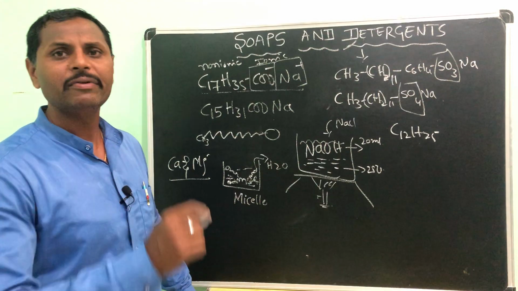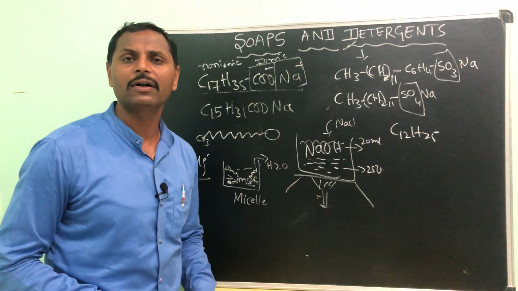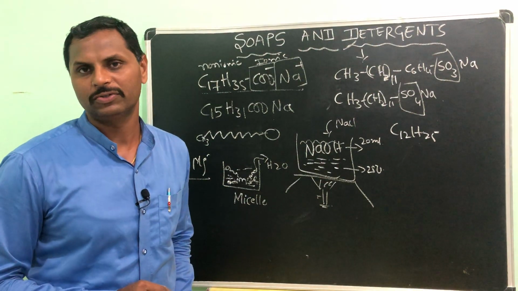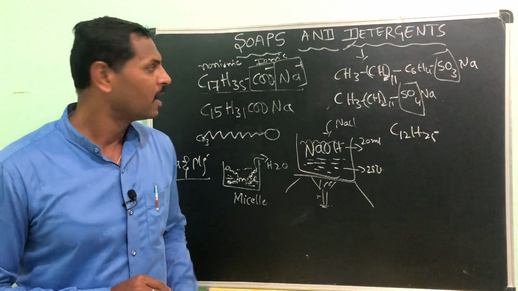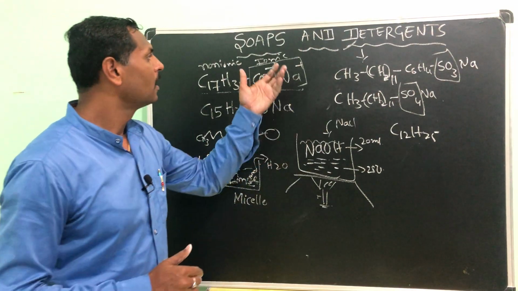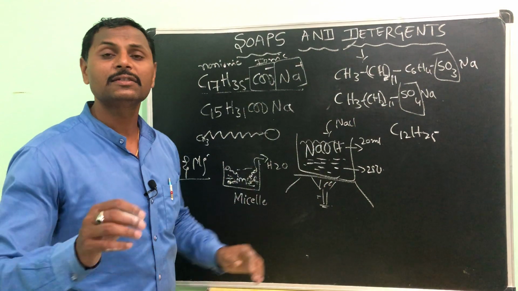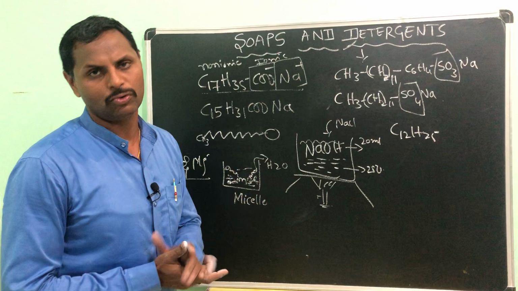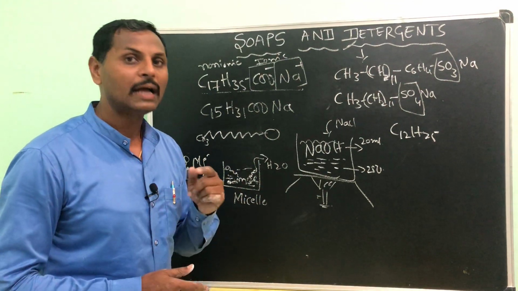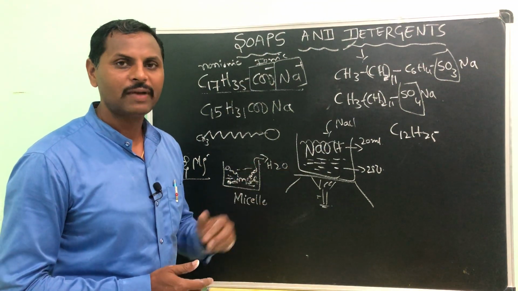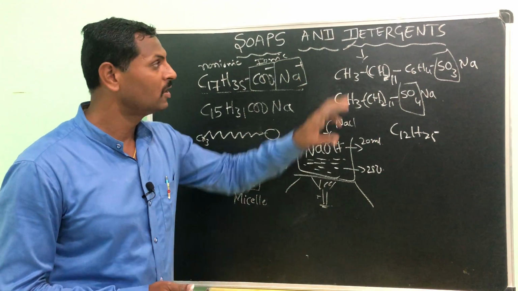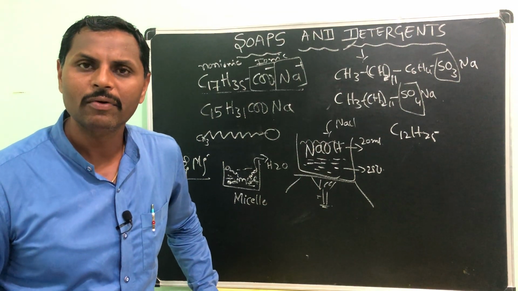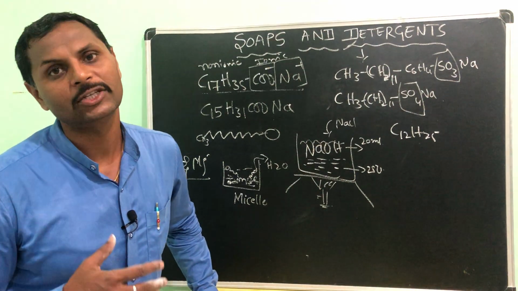Understood? Now I will come to the advantages or merits of detergents. First advantage, it cleans the dirt even in hard water. Compared to soap, detergents are a little stronger and clean much better than soap. Understood? Those are the advantages. Disadvantages: we prepare this by taking petroleum, which is a non-renewable natural resource.